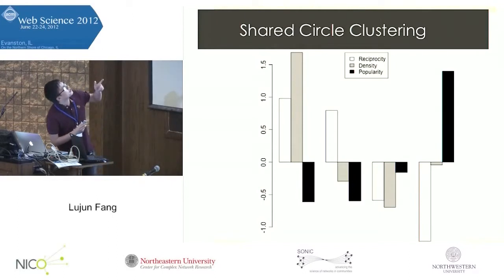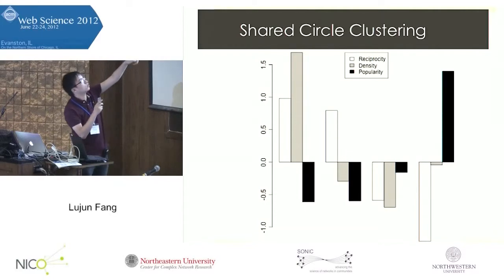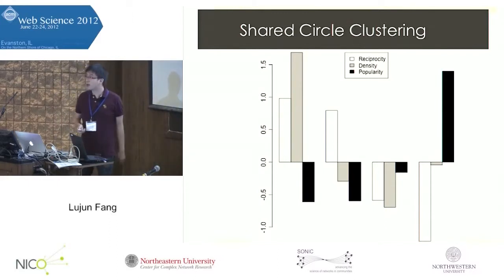The colors here are not very clear, but for each group of circles, on the left it's the reciprocity feature, in the middle it's the density feature, and on the right, the black one is the popularity feature. So what we notice here is that the first two classes of shared circles have high reciprocity and low popularity.